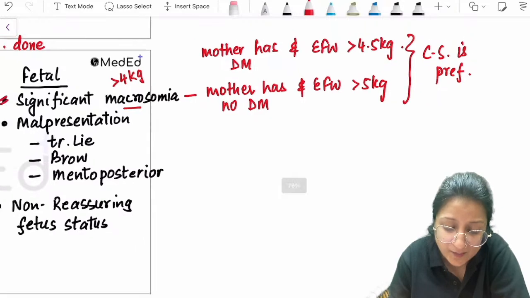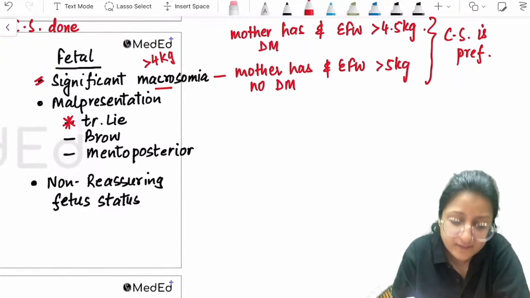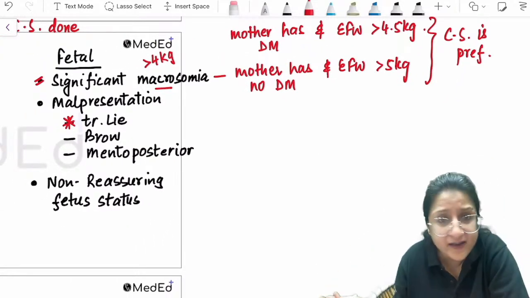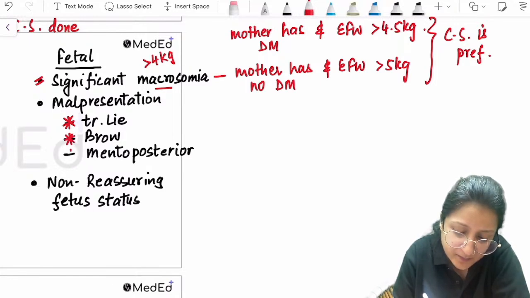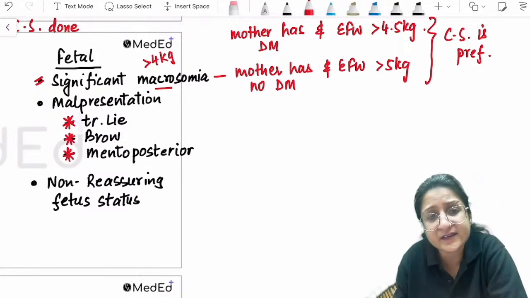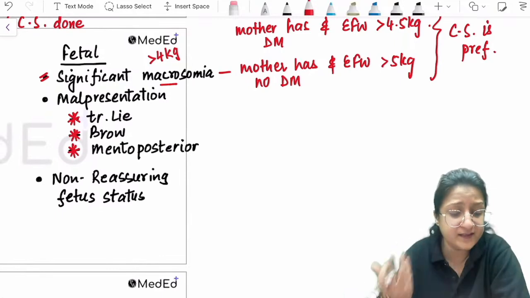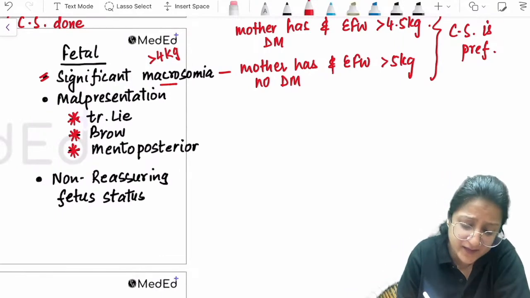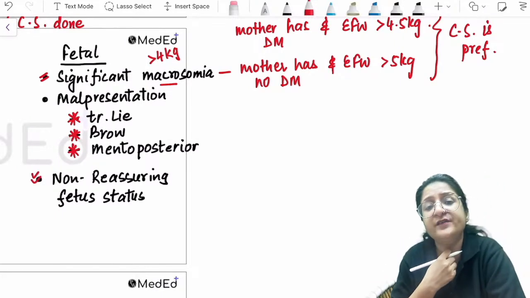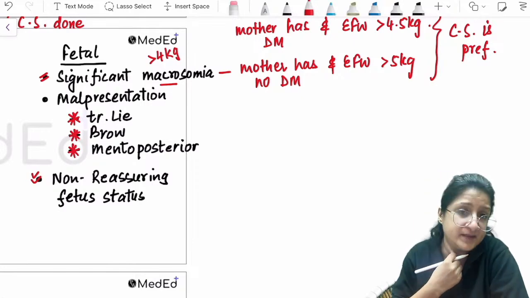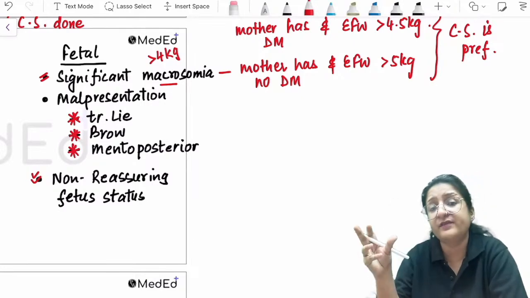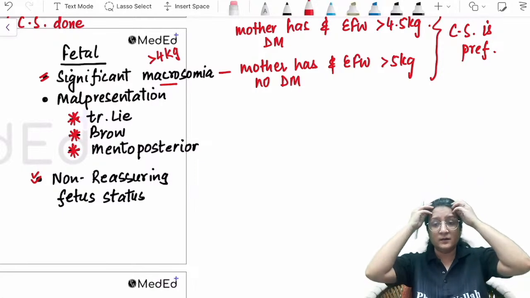Now, which malpresentations? Transverse lie, we go for direct cesarean section. Brow presentation, mento-posterior, we go for direct cesarean section. And if there is fetal distress, non-reassuring fetal status, then that depends on which situation we are going to see the woman.